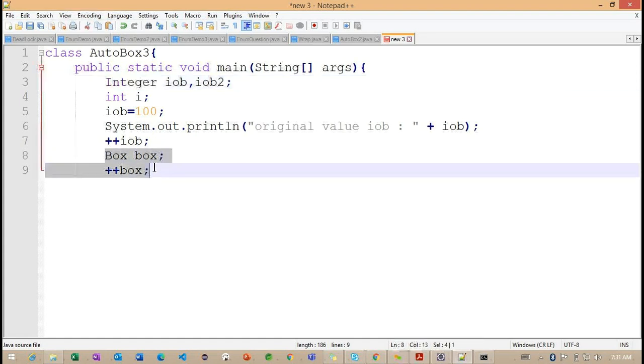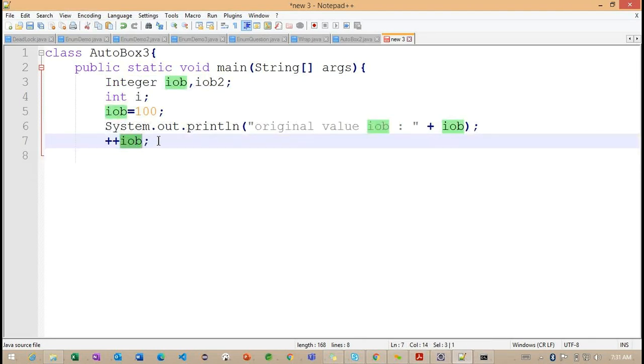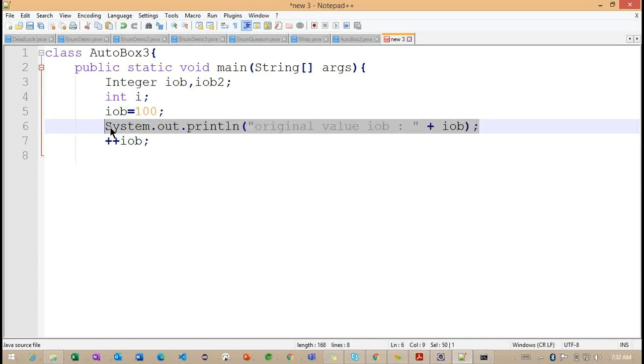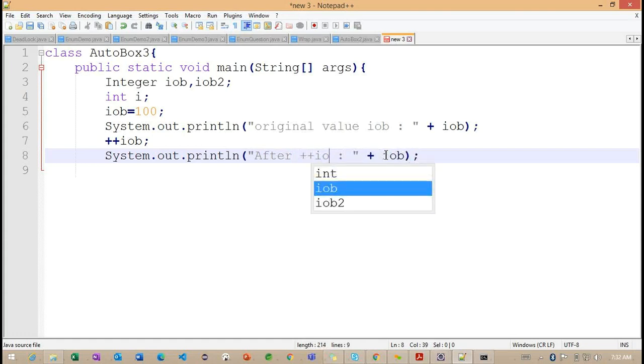Okay, let's see now what we can do. This section of code is going to work or it will give you an error, we need to understand. Now what I'm doing here, I'm trying to increment the iOb. Okay, let's see. After this, I want to print. After incrementing here, I want to print the value. After plus plus iOb, what is the iOb value?